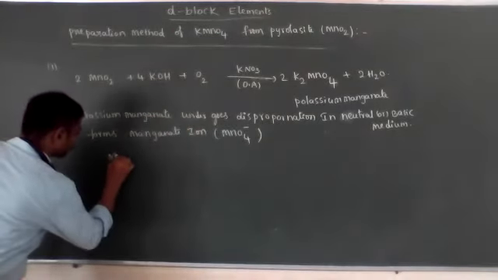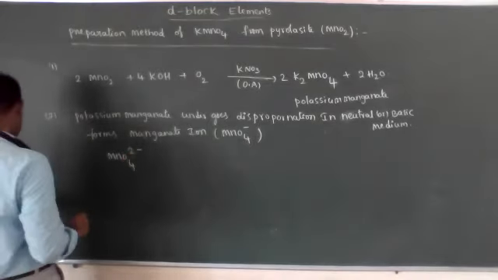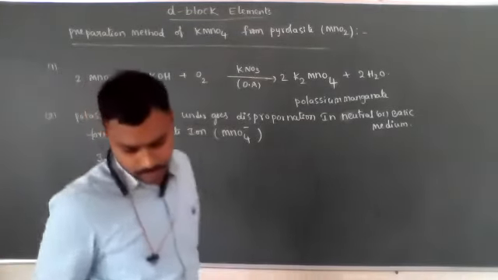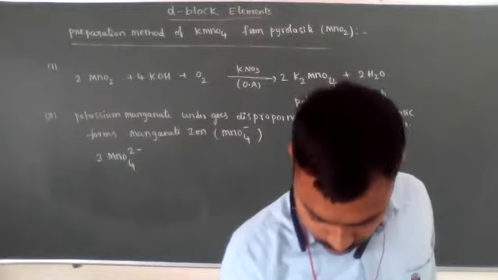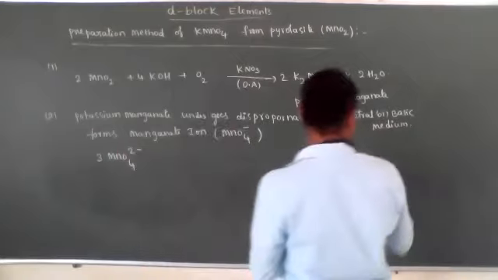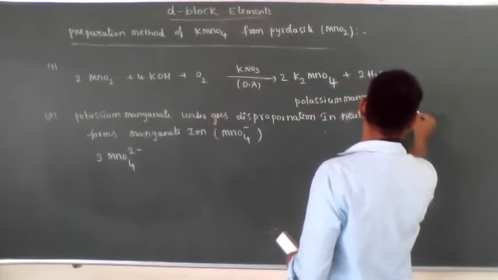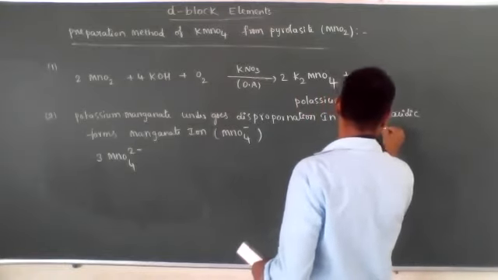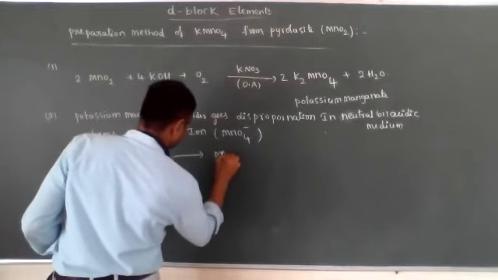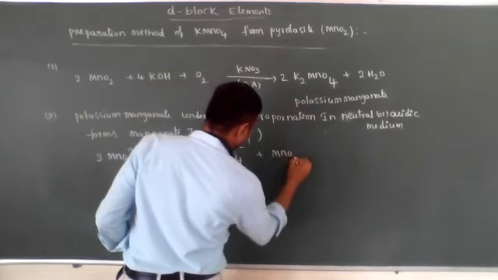Let's see. MnO4 2 minus, whether in neutral medium or acidic medium, is converted into MnO4 minus plus MnO2.